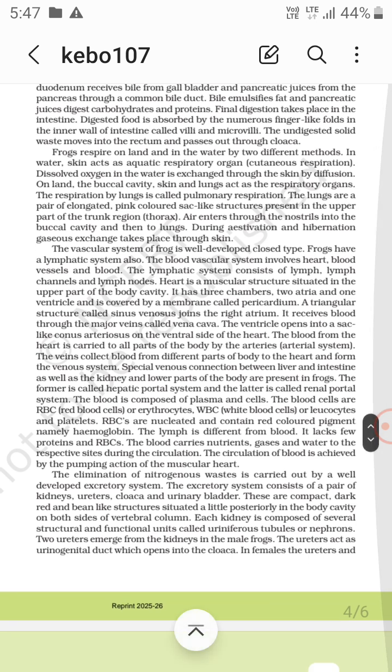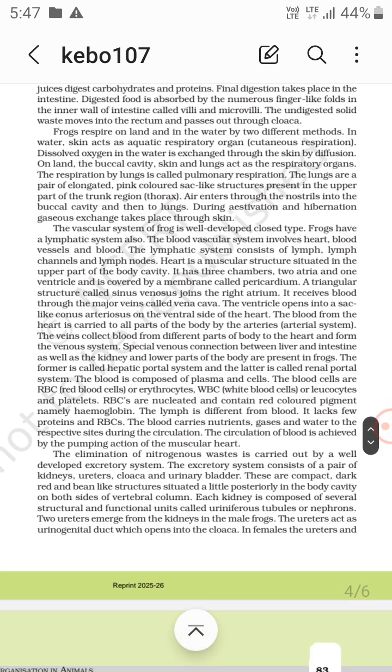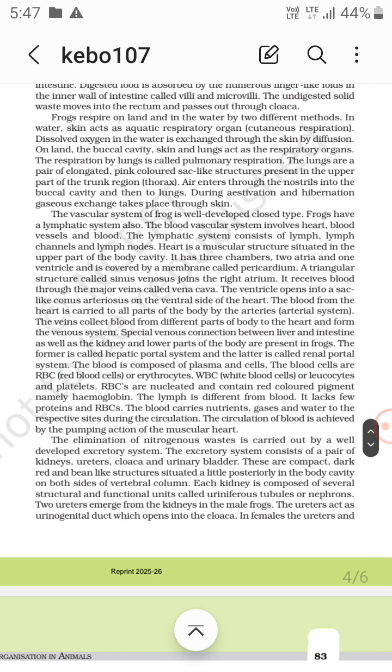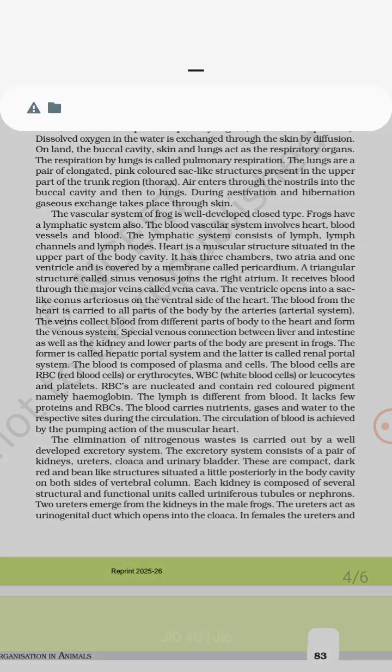Now, the vascular system of the frog is well developed and closed. The heart is a muscular structure situated in the upper part of the body cavity. It has three chambers, right?